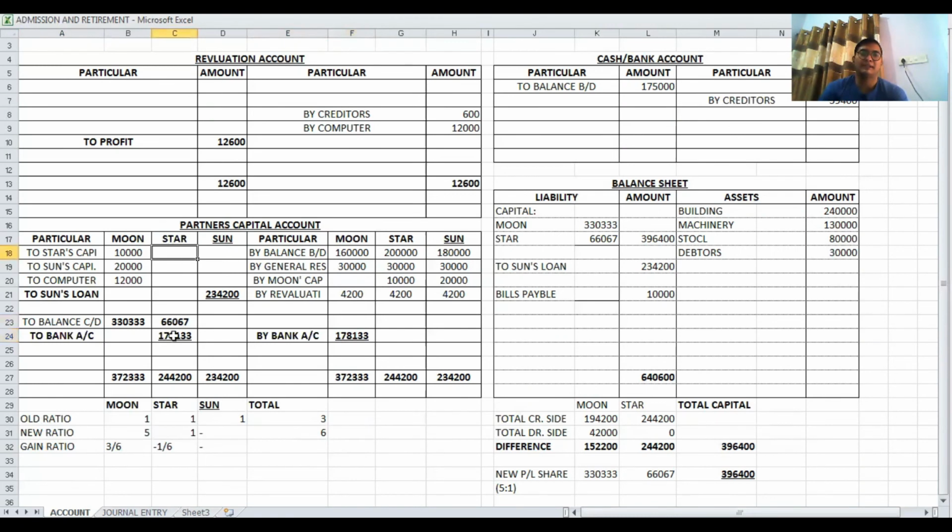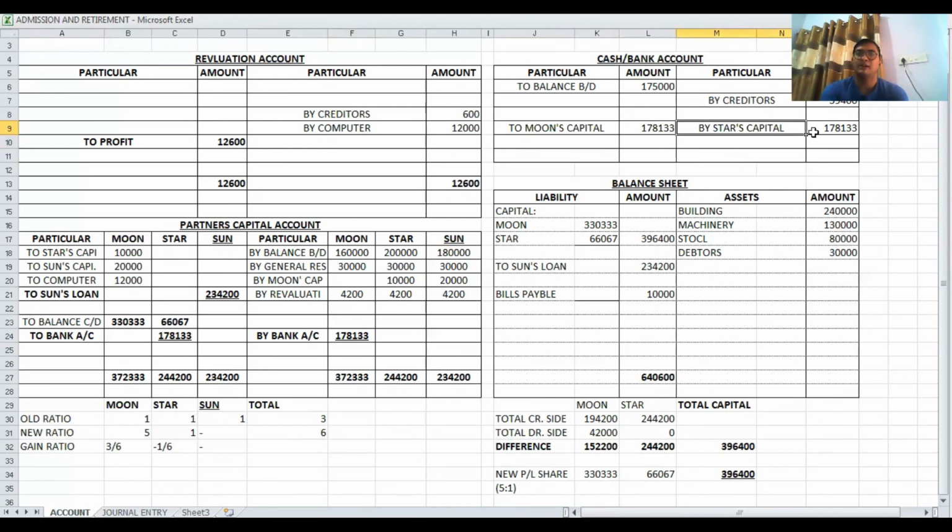In Star's capital account, the difference is on debit side, to bank. Another entry is in cash or bank account. If here it is the credit, here it is the debit balance. Then in Star's capital it is credit side entry, 178,133 by Star's capital. Same way, in Moon's capital it is credit side, so in bank account it is on debit side, 178,133 to Moon's capital.